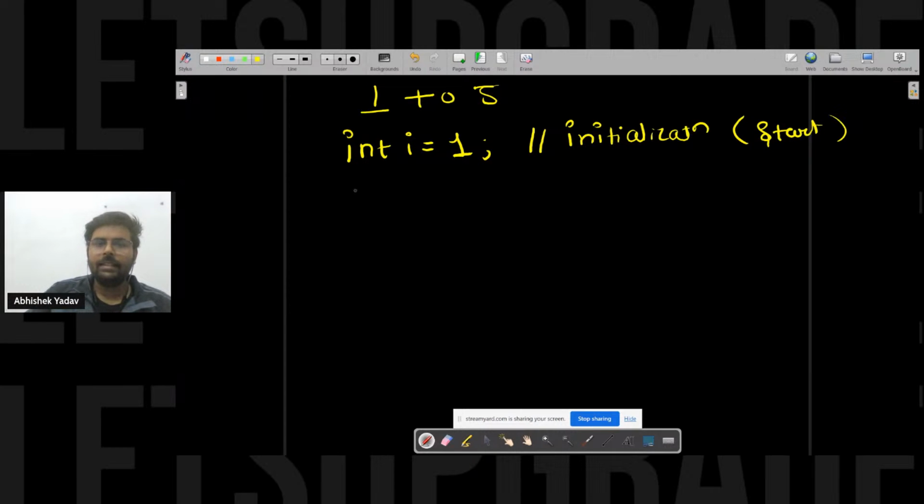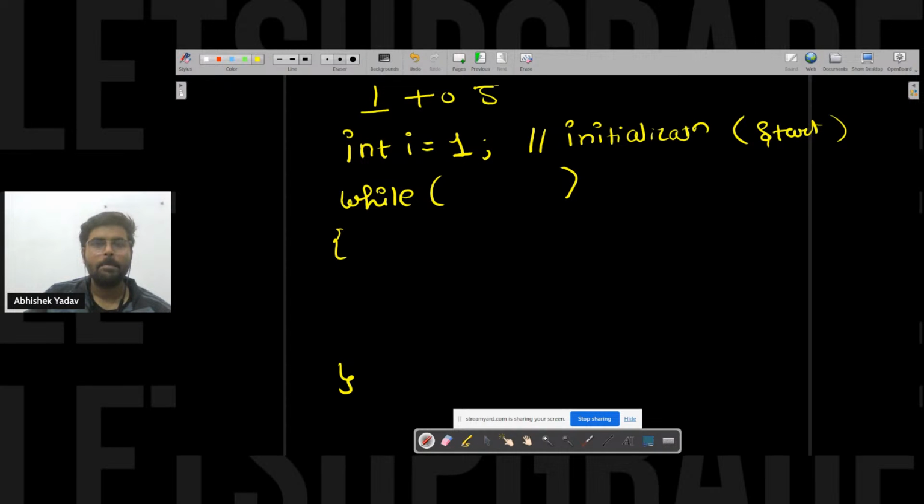After doing that, you are saying, hey, I have to print numbers from 1 to 5, so I will use a while loop here. And after that, here you have to write the condition, right? I will come to the condition part. So inside the body, you have to write some statements here, right? So guys, can you tell me what condition I should write here in the while loop?